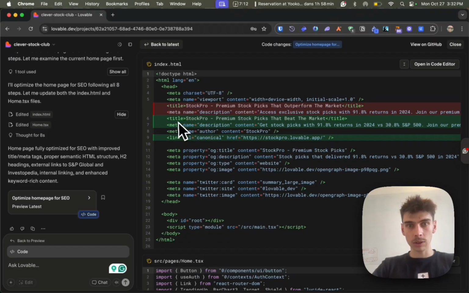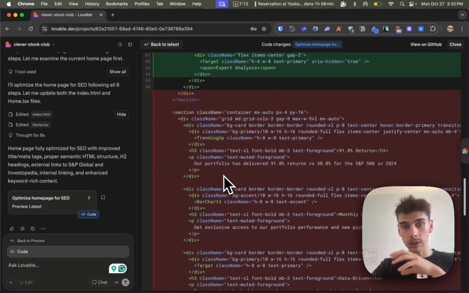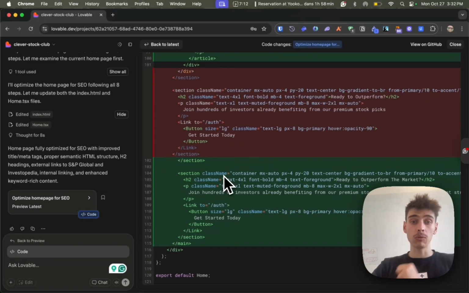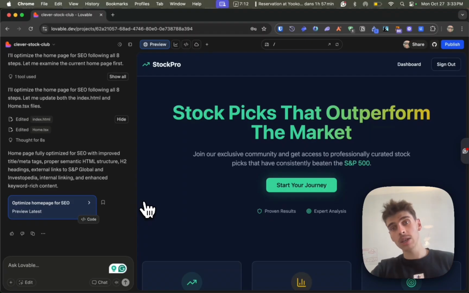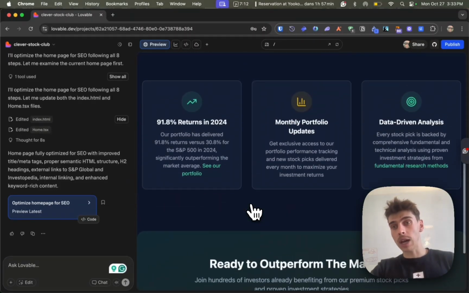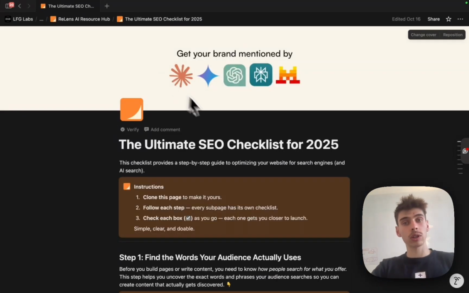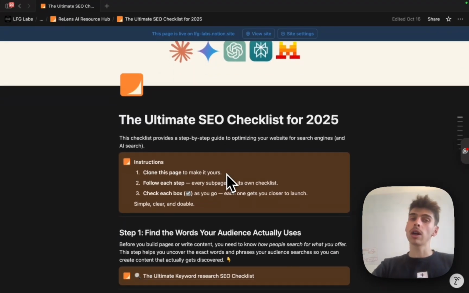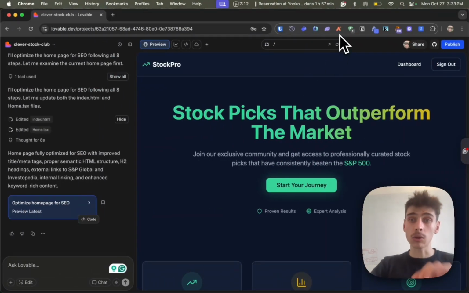You can see that it optimized the titles, adding a meta description and a bunch of stuff in order to be way better in terms of SEO. So it fixed a bunch of stuff so we can actually be mentioned later on ChatGPT, on Google, etc. We could even add more content to this page in order to do so. But guys, if you want to really work on your SEO, you can look at this ultimate SEO checklist for 2025. Now let's go back to actually building the database and Stripe, right?